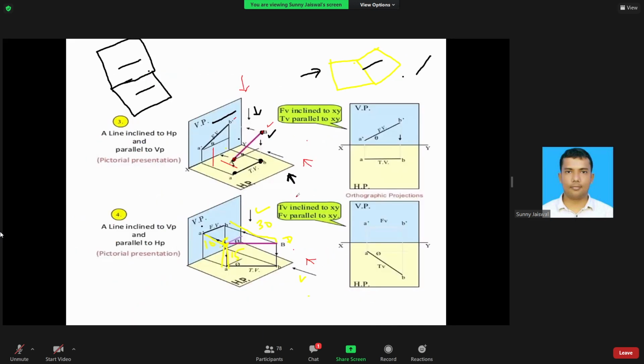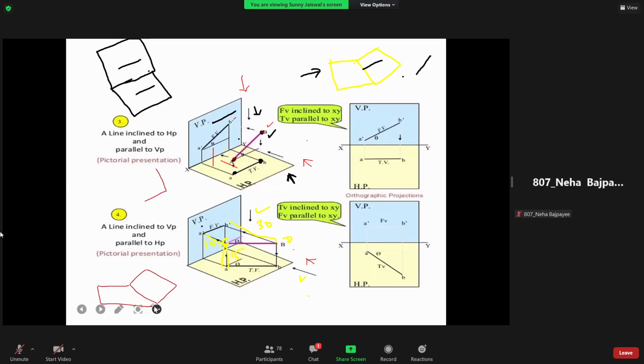Suppose there is no space here, so I draw here. Let's suppose this is your second quadrant. You can see now.